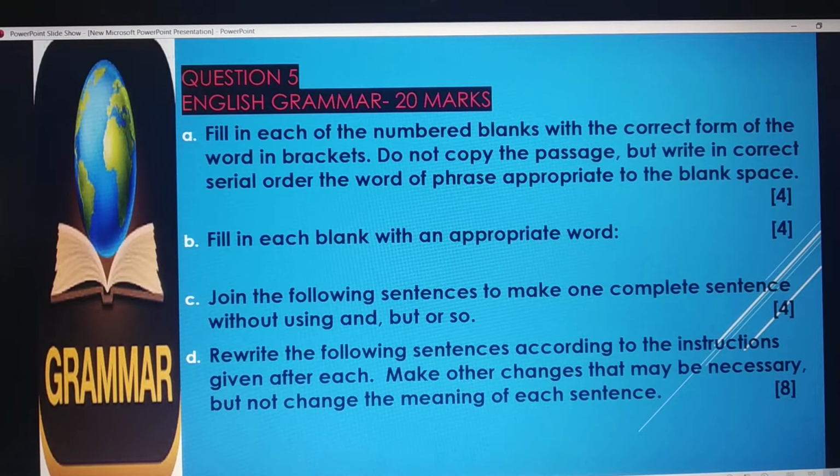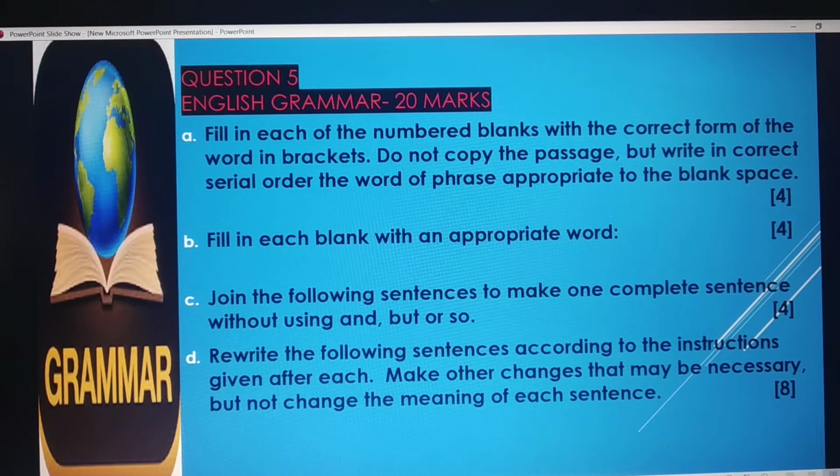Question C is join the following sentences to make one complete sentence without using and, but or so. You get 4 questions here and each carries 1 mark. That means 4 into 1 is equal to 4. Question D, do as directed. You get 8 questions here and 8 marks for that.